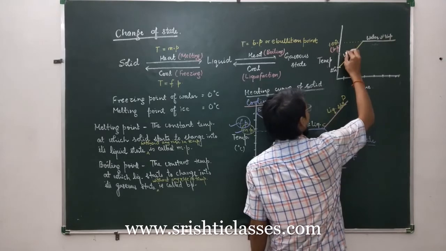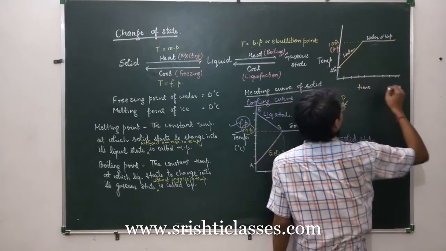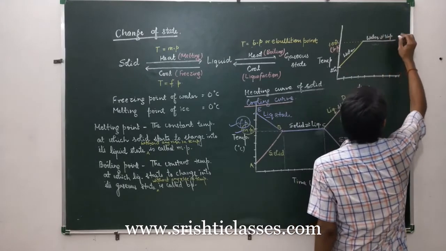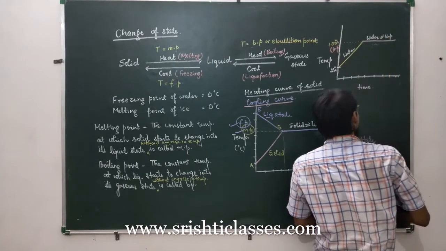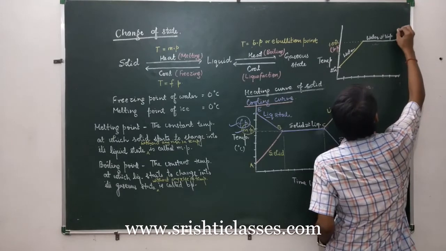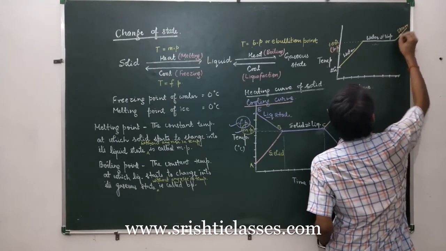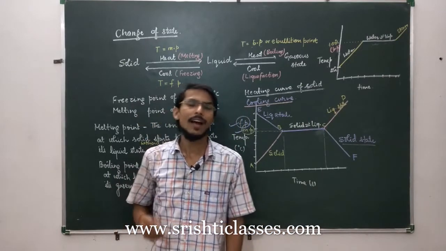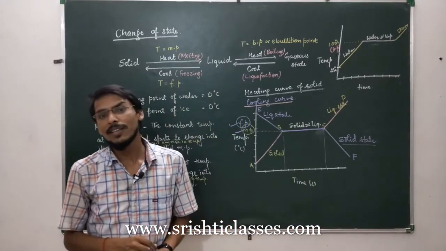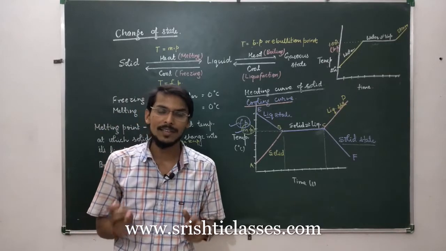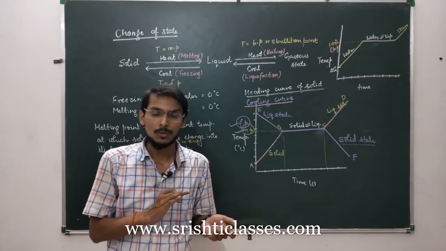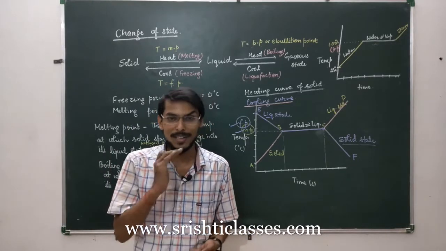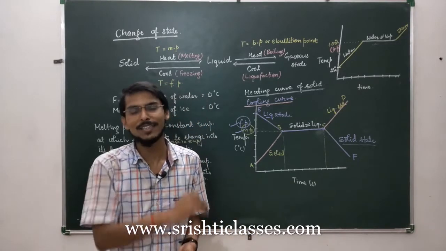Here we have only water, and as soon as the whole water is converted into vapor, again there will be a rise in temperature, and this is steam. So steam has a temperature greater than 100 degrees Celsius. In many exams it is asked why it is more dangerous to be burnt by steam rather than water. So certainly steam has a temperature more than 100 degrees Celsius. Water has a temperature maximum up to 100 degrees Celsius.